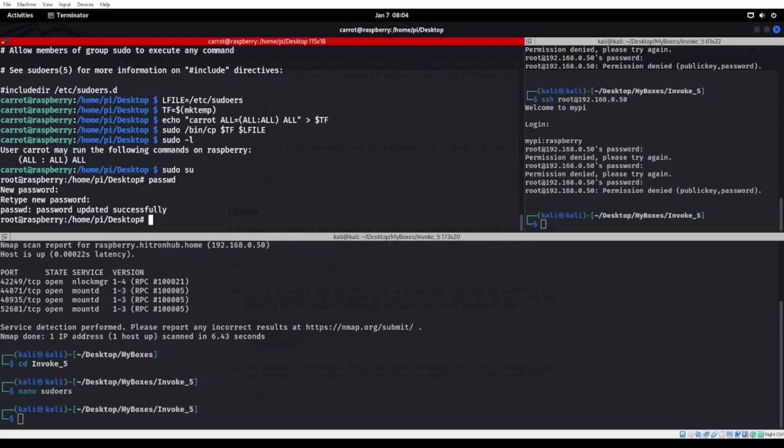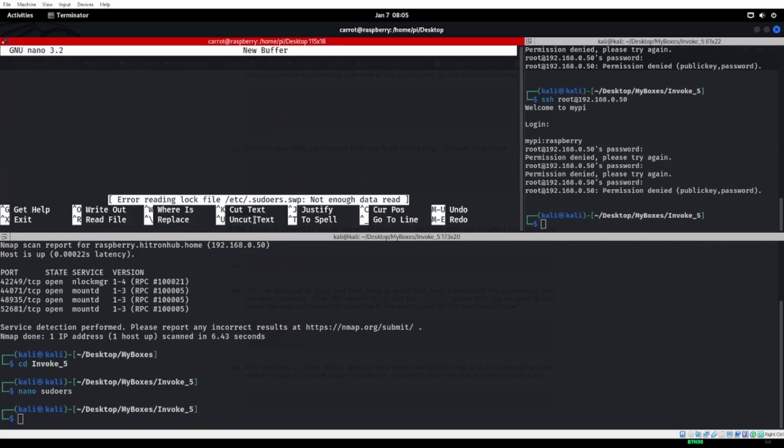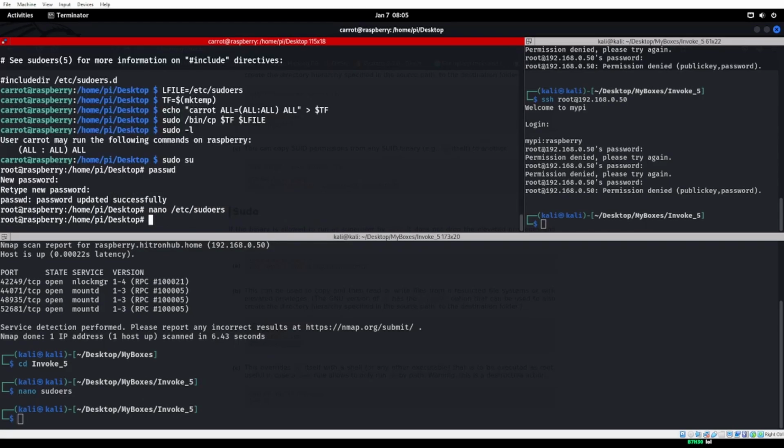Password incorrect. Password incorrect. Your new password cannot be the same as your old. What the heck? All right, cool. So we did that now, right? So let's go ahead and nano /etc/sudoers again. Of course you can't.